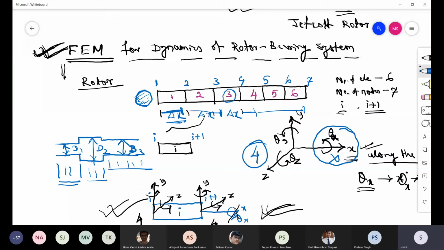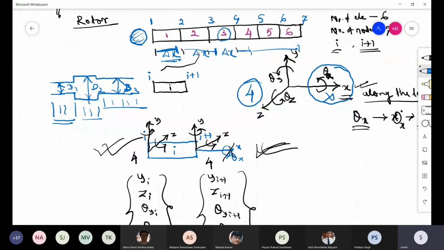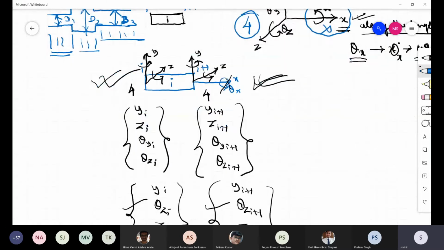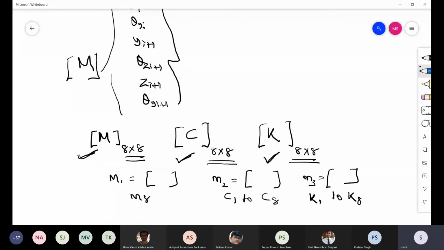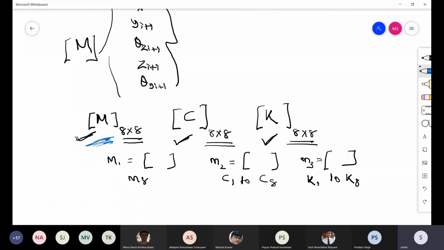So when you generate your element matrix, this 8 by 8 element matrix, in the matrix generation you have to insert the geometry as well as the material property. So accordingly, you insert the geometry, and you will get your matrix generated. So separately you generate all these matrices. Okay. Now the next thing is we have to assemble it.